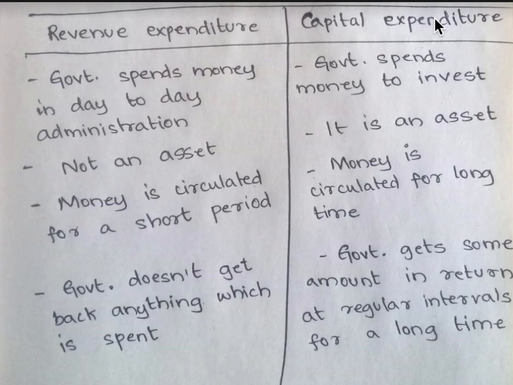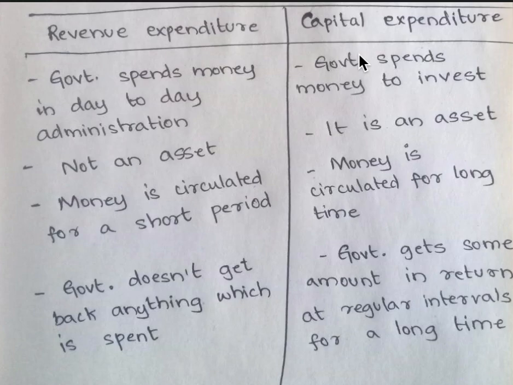For example, government spends money for construction of statues, roads, railways. Spending on all these activities are called revenue expenditures. Under the revenue expenditure, it is just spending money, but it doesn't get any amount in return. While capital expenditure is the government investing money in some companies, organizations, banks, and other businesses.